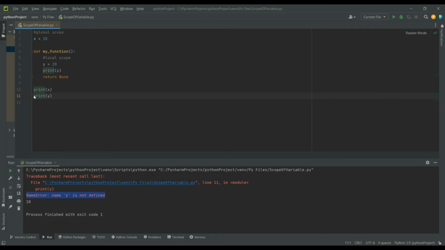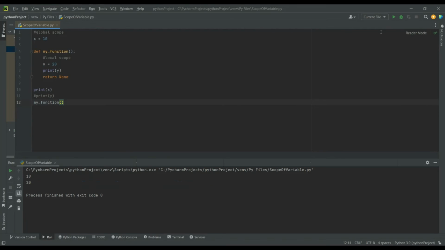Commenting the print of variable y. To call the code present inside the function, we need to invoke the function by calling my_function. Once executed, we can see that it first prints the value of x as 10 because print x is called first, and then the function is called which prints the value of y as 20.